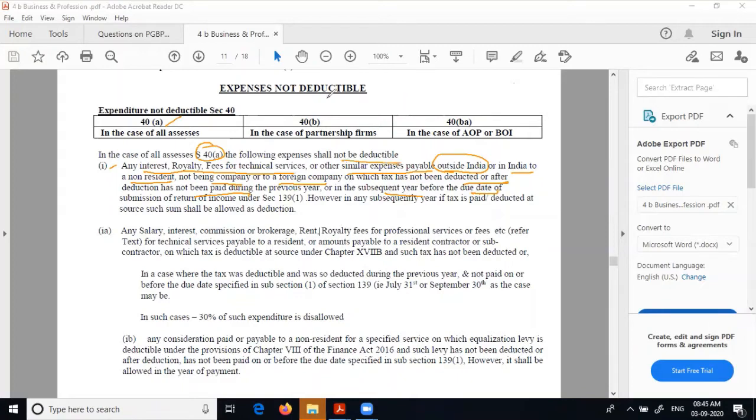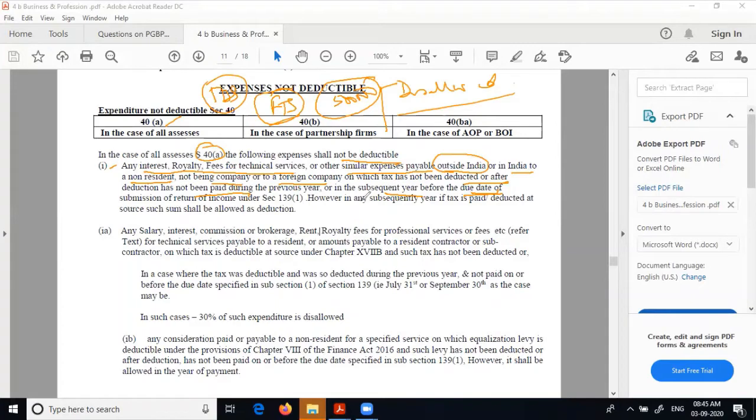For example, if FTS, fees for technical service, is being paid, say 5 lakhs to a person outside India, then TDS has to be deducted only on these items, not all, like royalty, interest. TDS has to be deducted, and if you have not deducted before March, it has to be deducted and paid before the due date of filing the return. Otherwise, this expenditure will be disallowed, not come as expenditure.